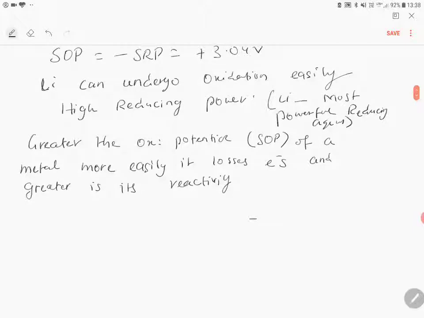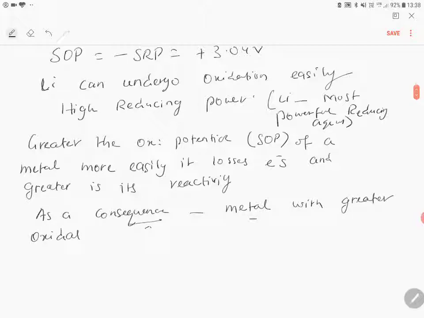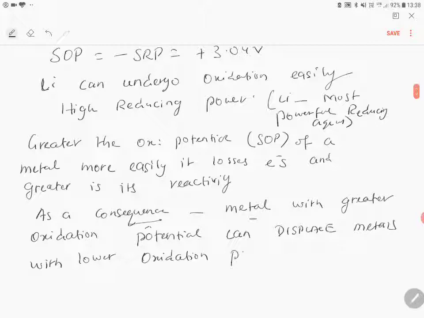So as a consequence of this statement, a metal with greater oxidation potential can displace metals with lower oxidation potential from their salt solution.